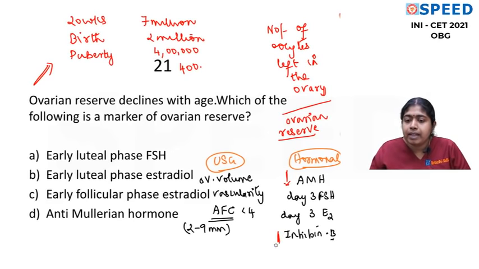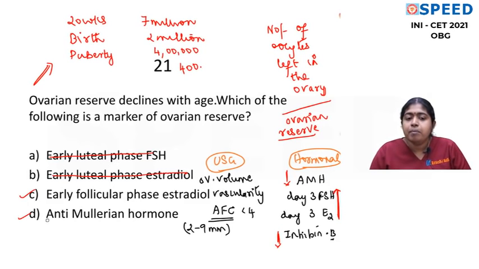Inhibin level also declines, but FSH and E2 levels will increase. I have explained in detail in the menopause topic why this increases. So now, what is given as the option? Which of the following is a marker of ovarian reserve? Is it early luteal phase FSH? No, even if it's early follicular phase FSH, it's okay. Early luteal phase estradiol? No. Early follicular phase estradiol? Yes.